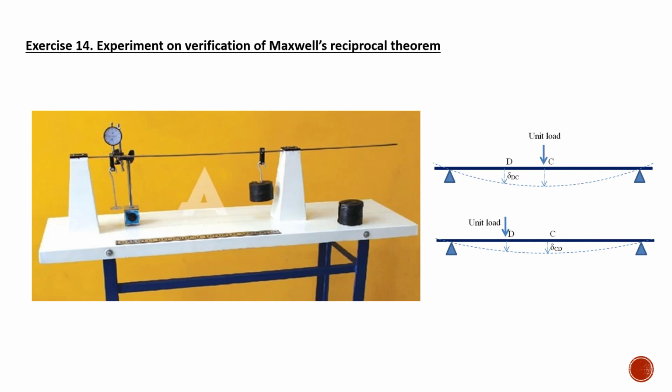Experiment number 14 is on the verification of Maxwell reciprocal theorem. I hope you already learned this theorem. Just to recollect the same, you have a simply supported beam. Suppose you are applying a unit load at point C, and you are measuring the corresponding deflection at point D. This deflection will be equal to the deflection at point C due to a load at point D. So this theory, which you learned during your S3 classes, will be tested in our experiment number 14.